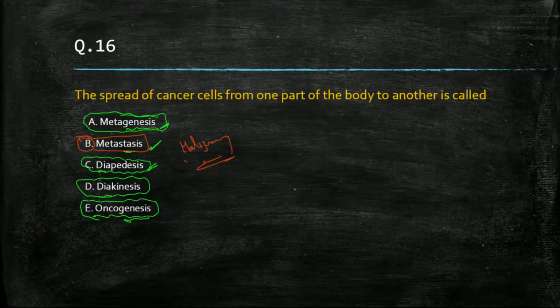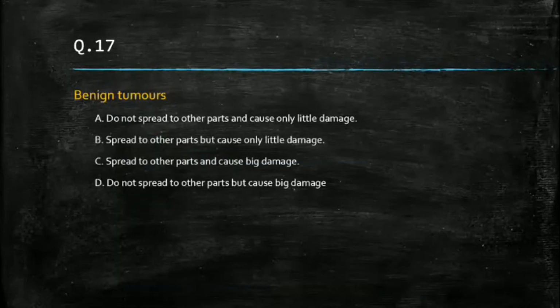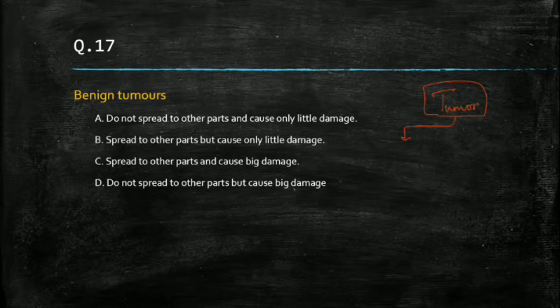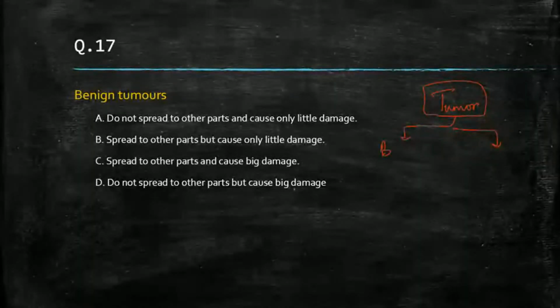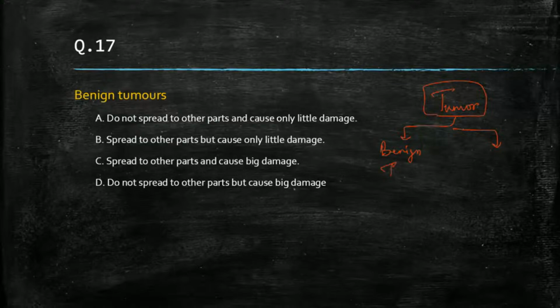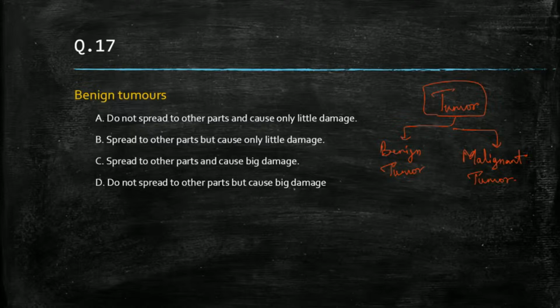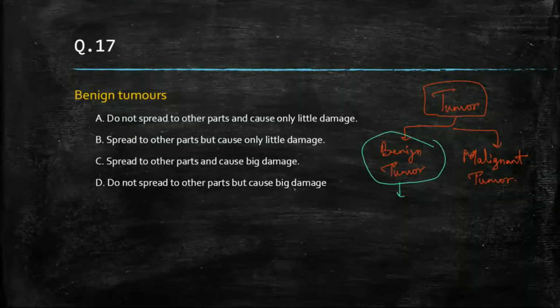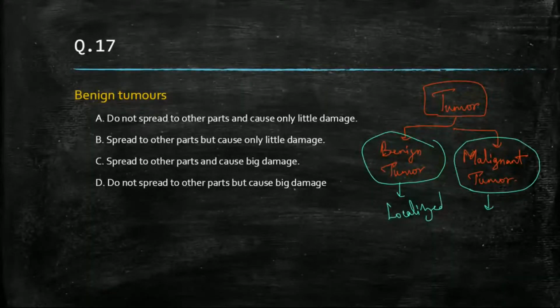Next question. Benign tumors do not spread to other parts and cause only little damage. So if we talk about tumors, we have two types of tumor. Tumor number one is benign tumor, and tumor number two is malignant tumor. A benign tumor is a localized tumor. It is localized at one place. And when we talk about malignant tumor, malignancy means migration.